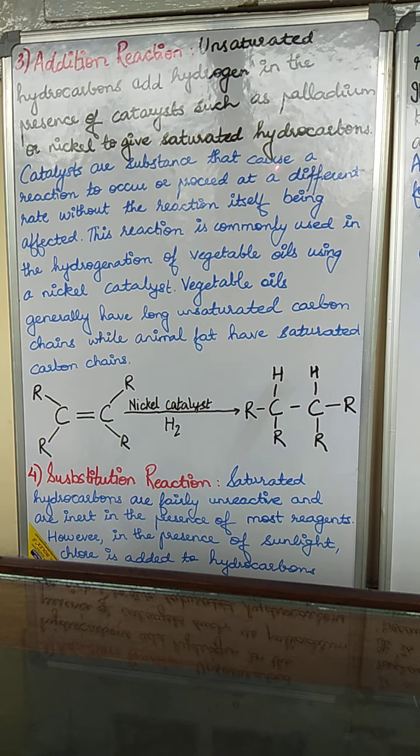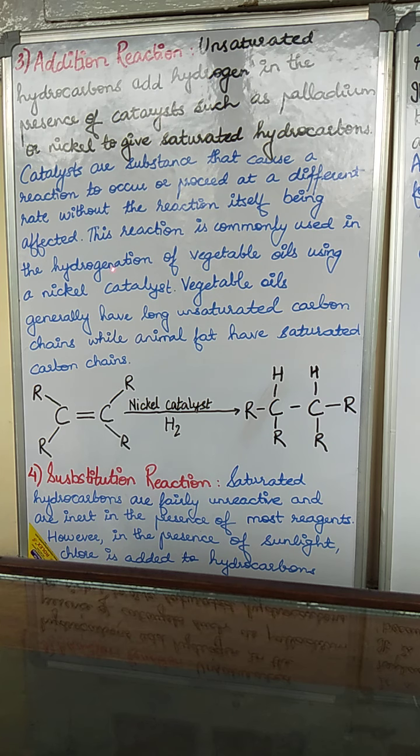Catalysts are substances that cause a reaction to occur or proceed at a different rate without the reaction itself being affected. Students, this is a good definition of catalyst. You must read it again and again. Catalysts are substances that cause a reaction to occur or proceed at a different rate without the reaction itself being affected. This reaction is commonly used in the hydrogenation of vegetable oils.